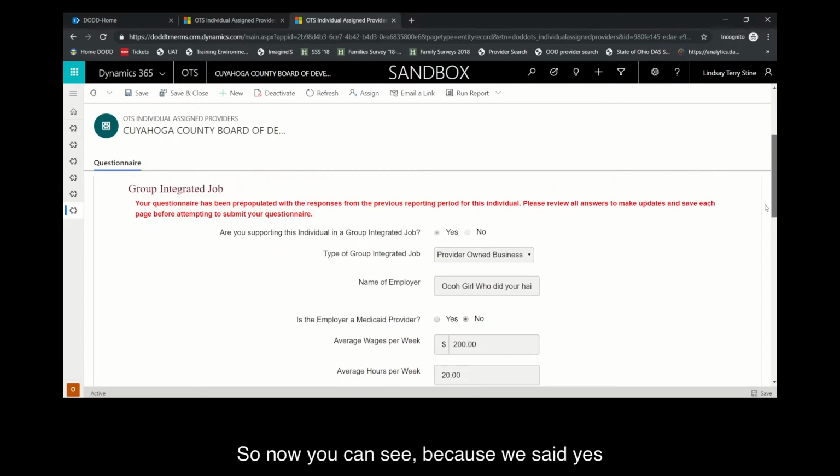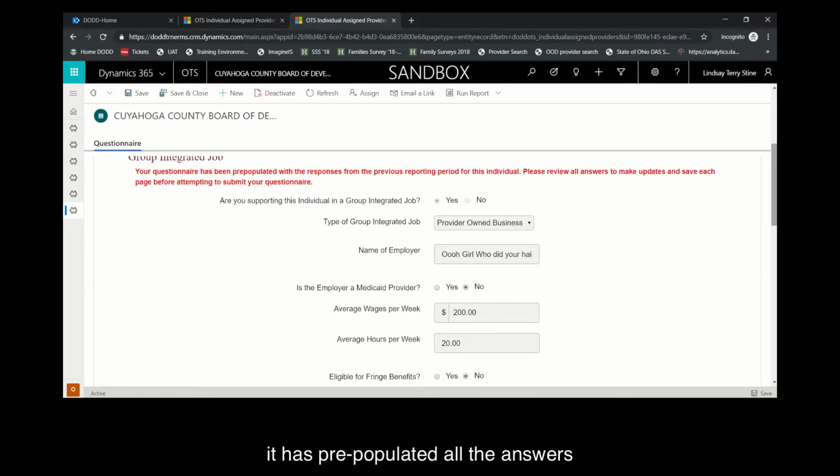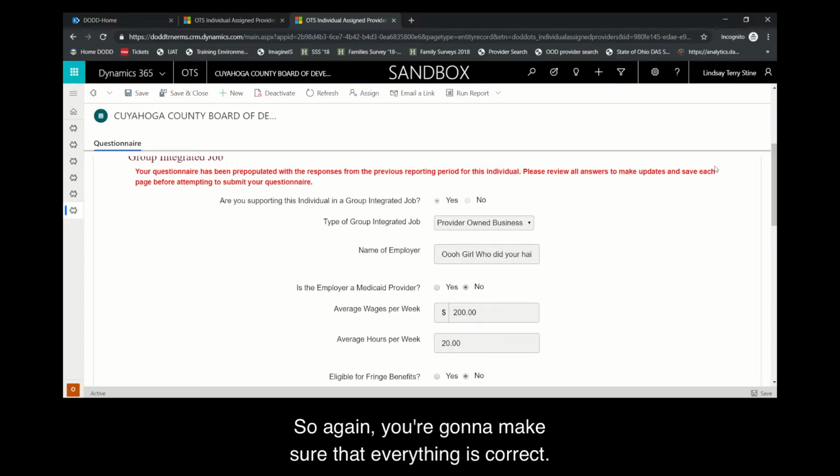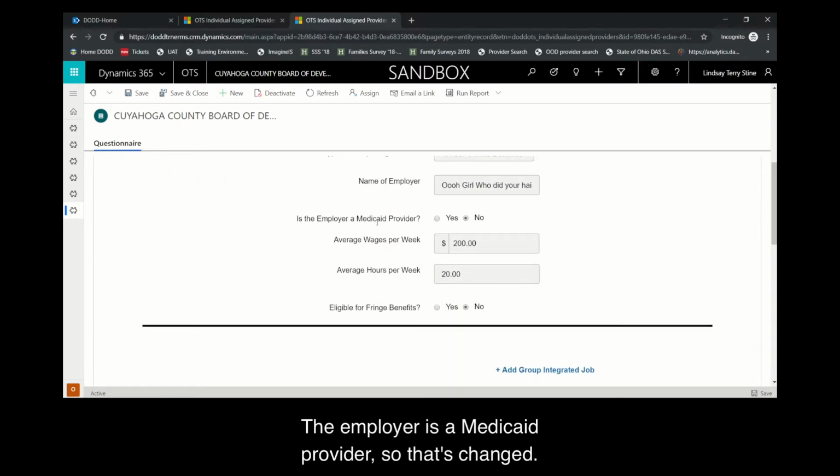So now you can see, because we said yes to group integrated job the previous year, we said yes to supporting Bernice in this group integrated job again this year. It has pre-populated all the answers that we entered for Bernice the previous year. So again, you're going to make sure that everything is correct. So she's still working at a provider-owned business called Ooh Girl Who Did Your Hair Salon. The employer is a Medicaid provider, so that's changed.